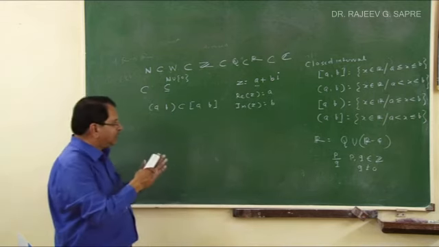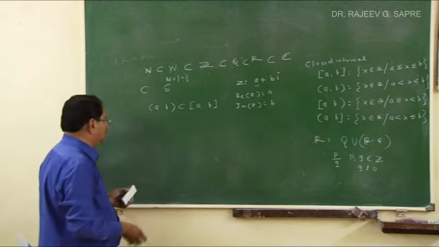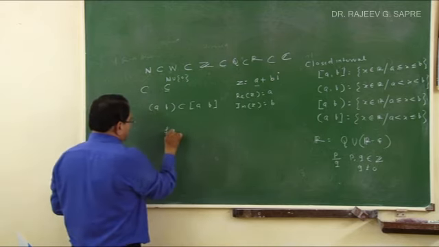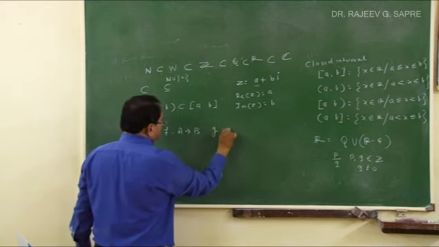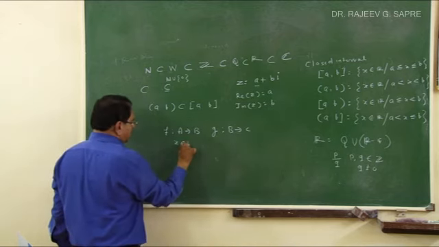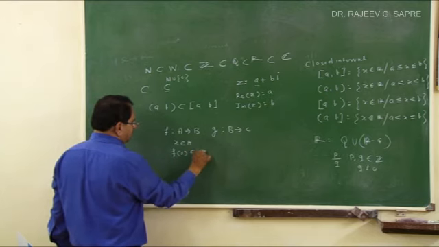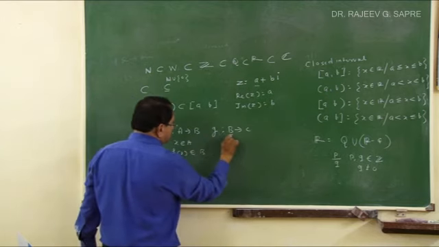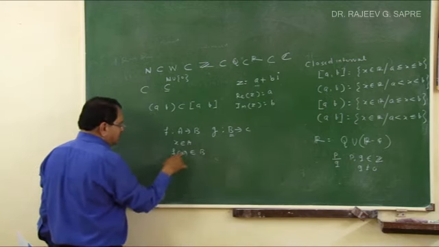Whenever I am taking g of f, it is also called a composite function. We should know that. So in short, it is something like this. I have a function f from a to b and another function g from b to c. If I take x belonging to a, my f of x will be in b. Now the domain of g is b, so I can operate the function g on f of x, because f of x is an element of b.